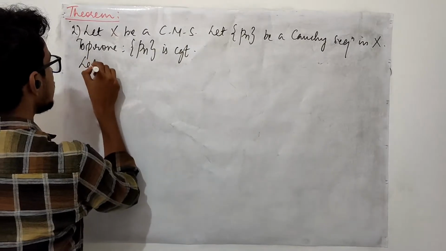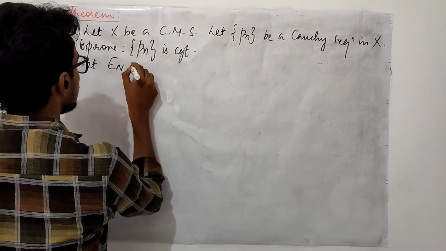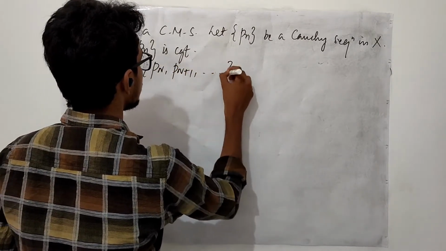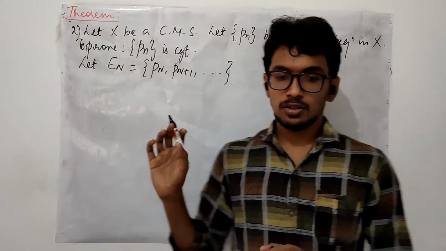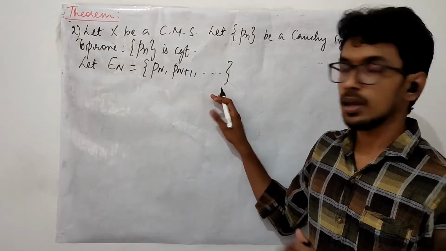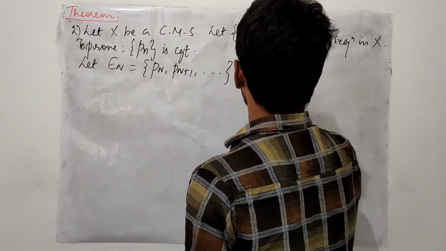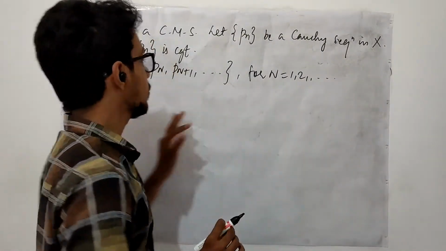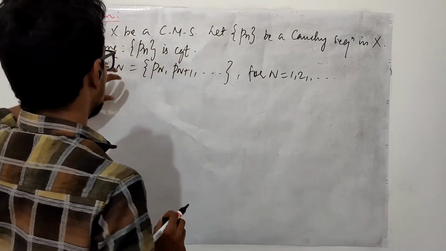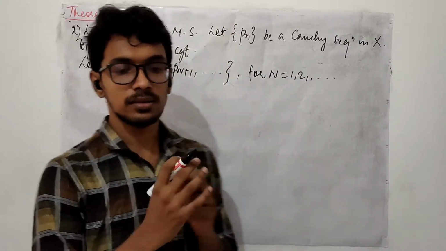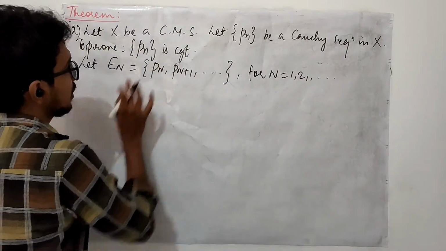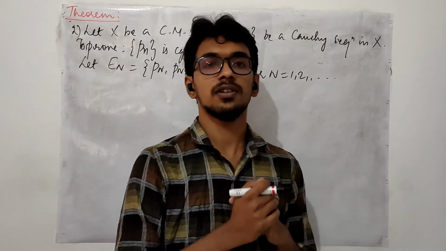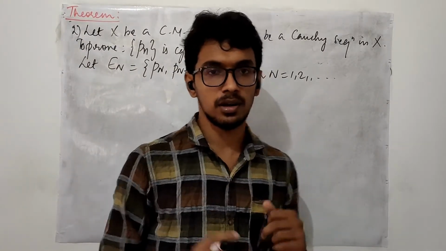Here let me choose EN as the set of points Pn, Pn plus 1, and so on, for n from 1 onward. We are collecting the points in the sequence in the form of EN. This is a set. The sequence is a Cauchy sequence. We have rephrased the definition of a Cauchy sequence with the help of the diameter concept.